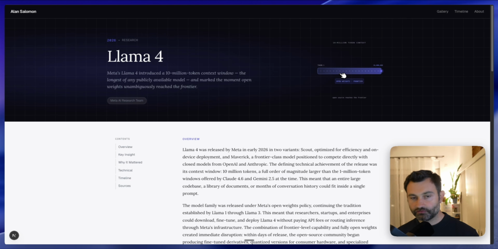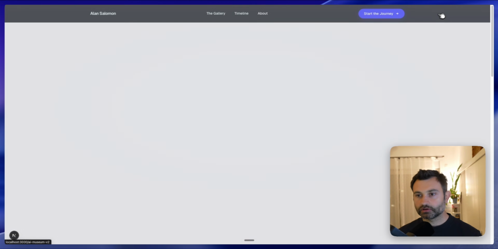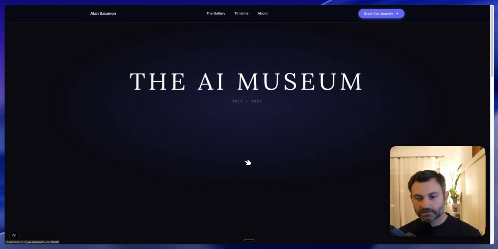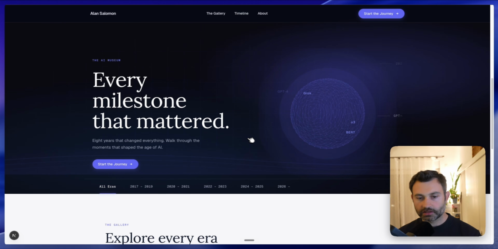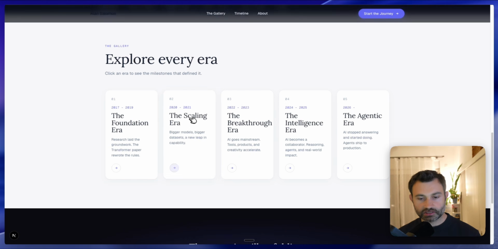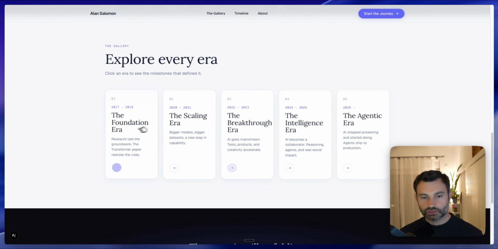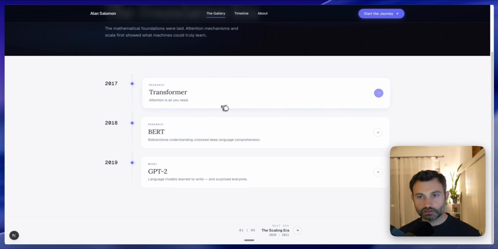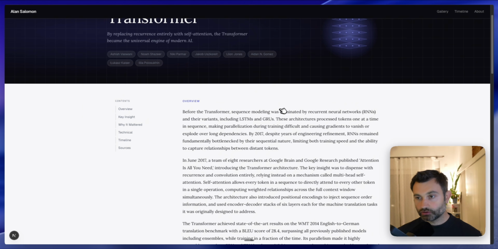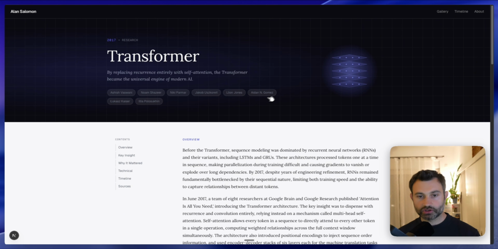It created the graph by itself and made sure that all the fonts and all the colors are exactly the same as we have in this new version. And right now, if I go to the gallery, you see, this is all the same implementation. This is the Agentic Era. All the eras have been created and documented, choosing different graphs for each era.